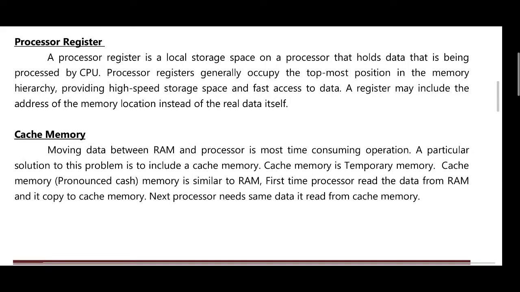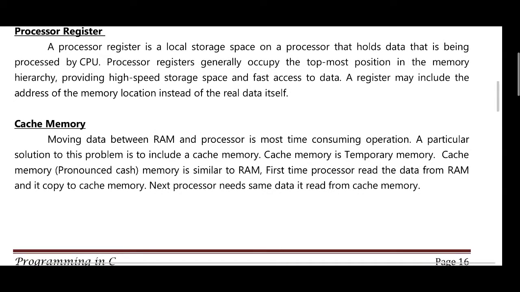Cache memory. Moving data between RAM and processor is the most time consuming operation. A particular solution to the problem is to include a cache memory. Cache memory is a temporary memory, similar to RAM. The first time the processor reads the data from RAM, it is copied to cache memory. Next time the processor needs the same data, it reads it from cache memory.